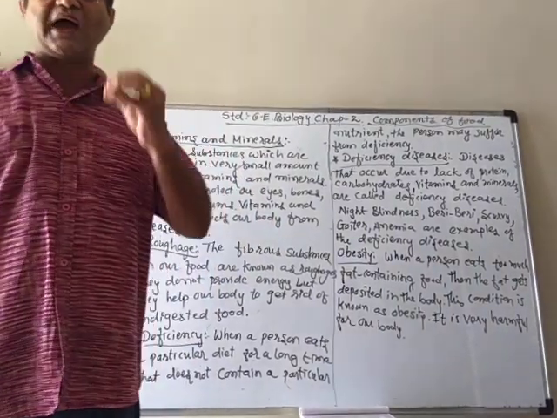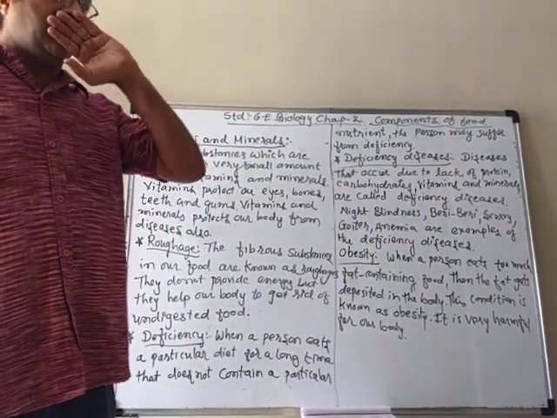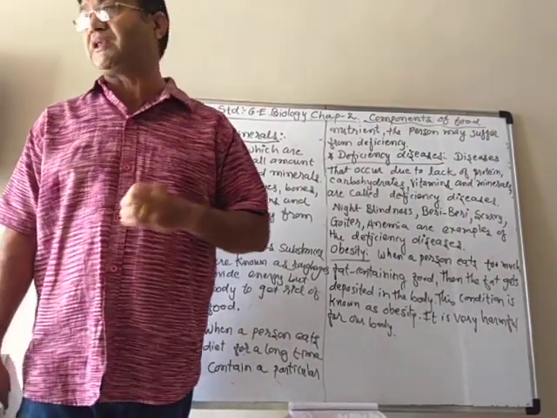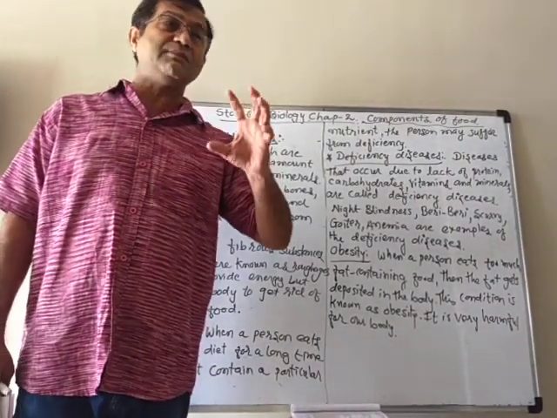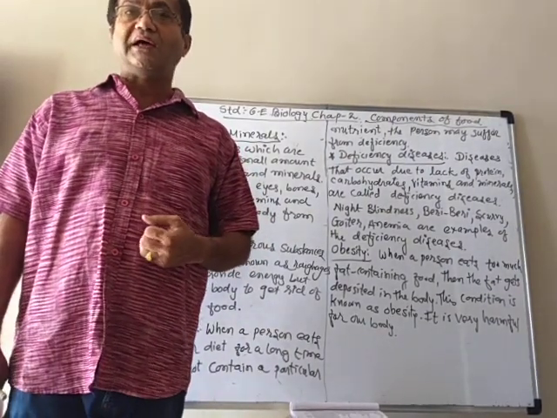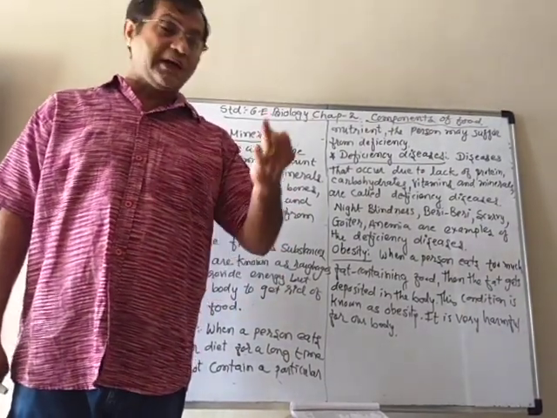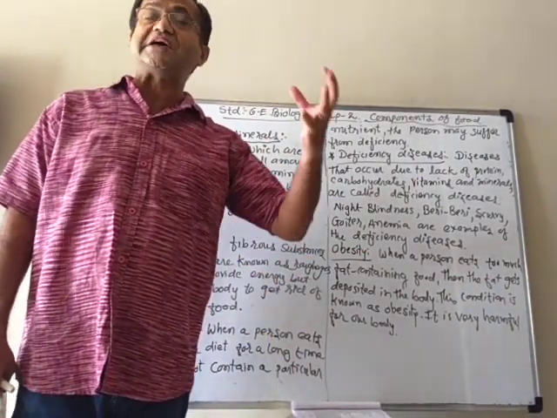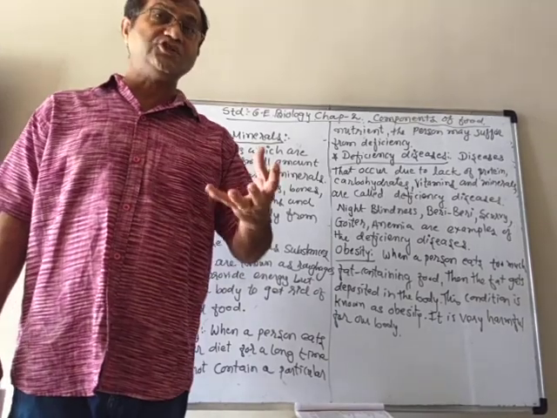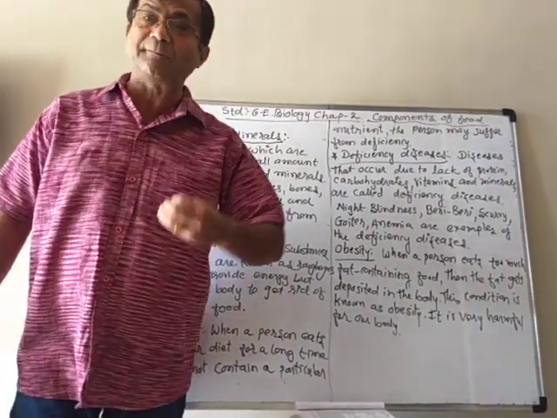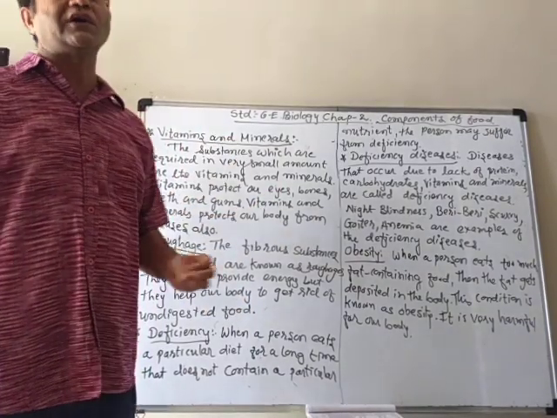Minerals are also required in very small amounts. What are minerals actually? Minerals are some chemical substances which our body requires, like nitrogen, sodium, iron, manganese, etc. It does not mean that we have to eat those chemicals, but they should be obtained from the food only.